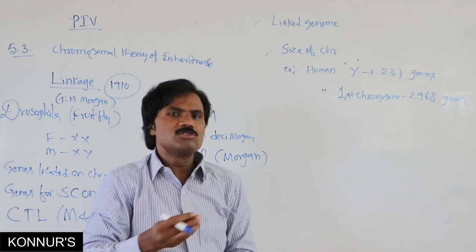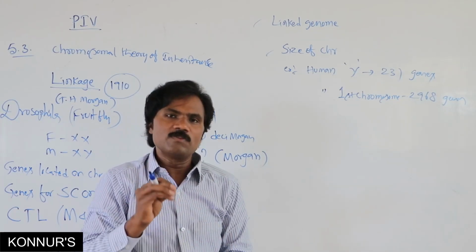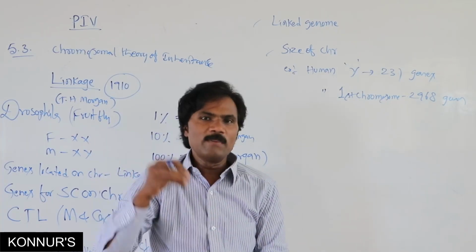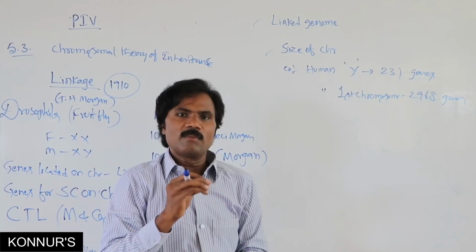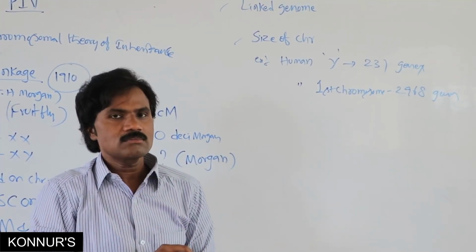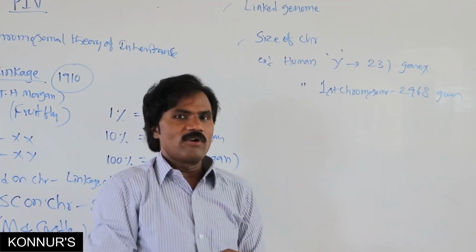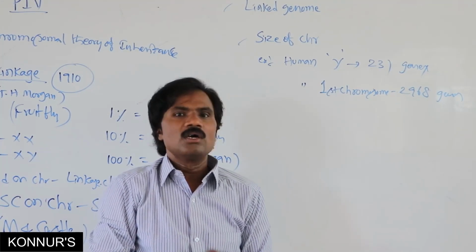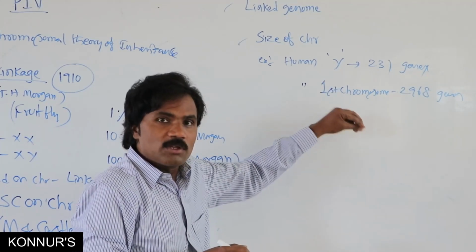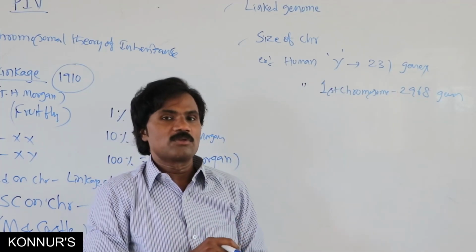What is the total number of linked genomes present in human beings? 23. In Drosophila? 4. In pea plant? 7. In Neurospora? 7. In E. coli, only 1. In fungi, eukaryote, only 2. So the number of genes present on a chromosome depends upon the linked genome.